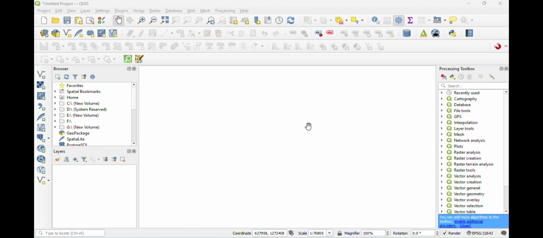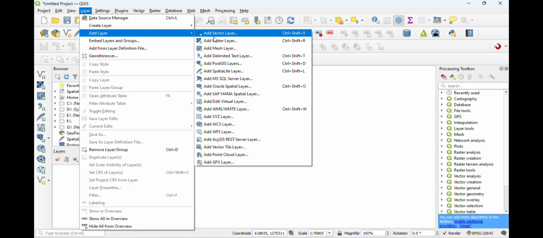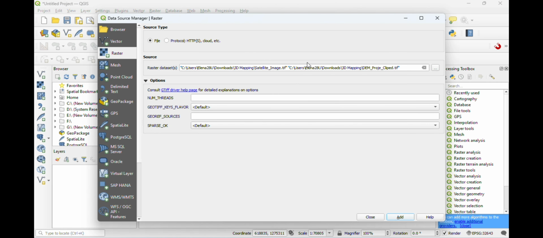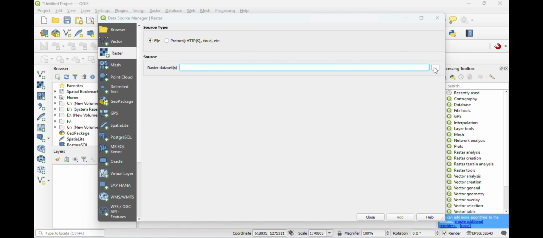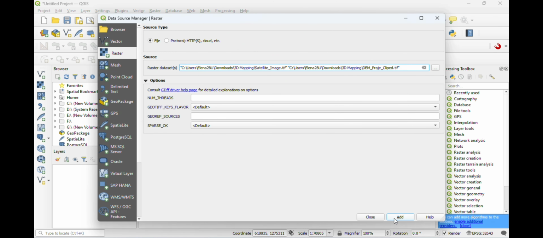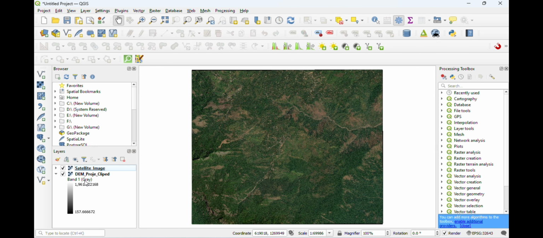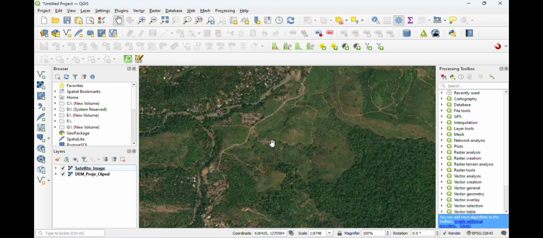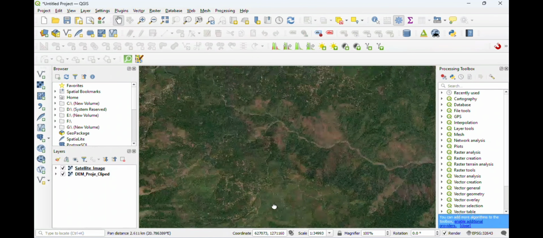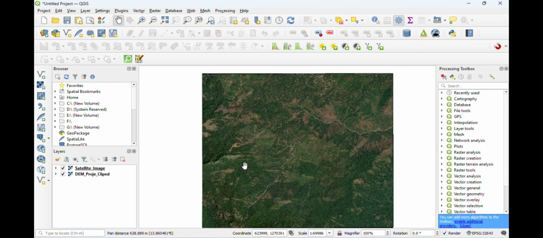Let's add both the TIFF files which are required for our 3D river flow visualization. Here is our DEM and satellite image. Let's open and add, and here we can visualize both the satellite image and DEM data. It's our satellite image, and it's our DEM data.